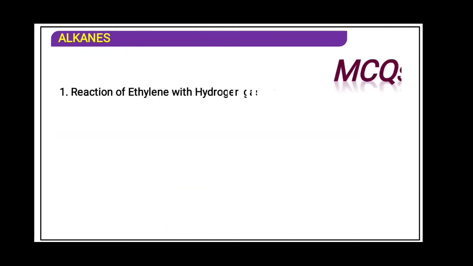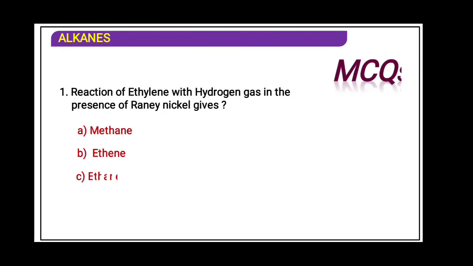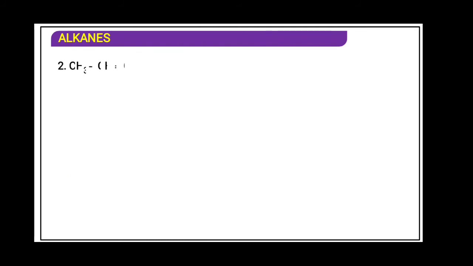Answer the question. Reaction of ethylene with hydrogen gas in the presence of Raney-Nickel gives, ethylene will give you ethane. C, right answer. Next question, try to give the answer.